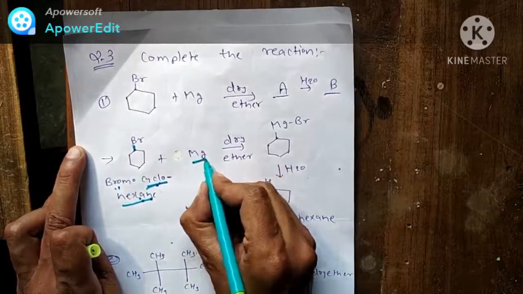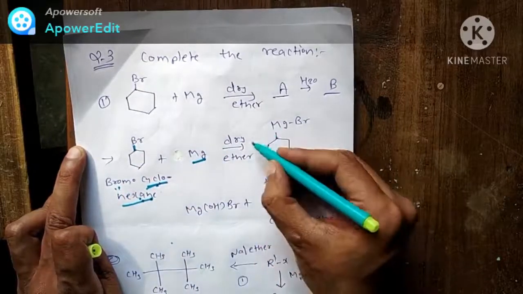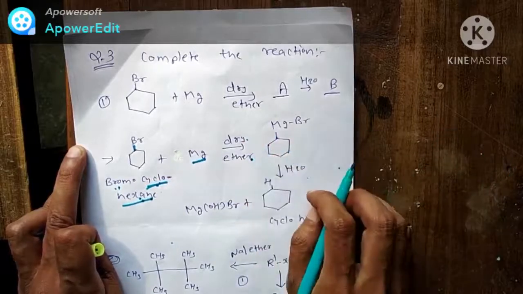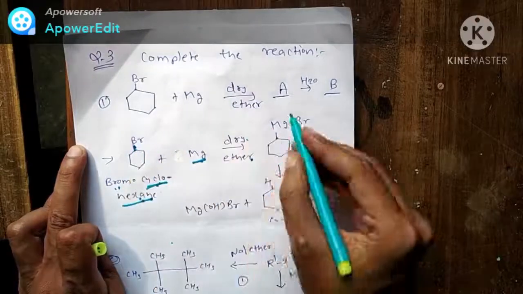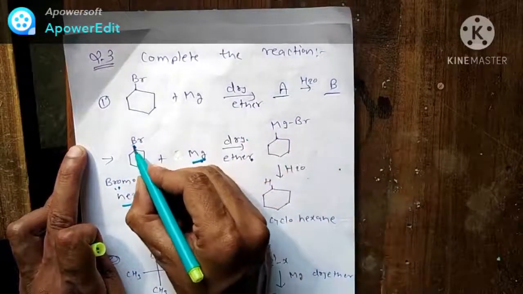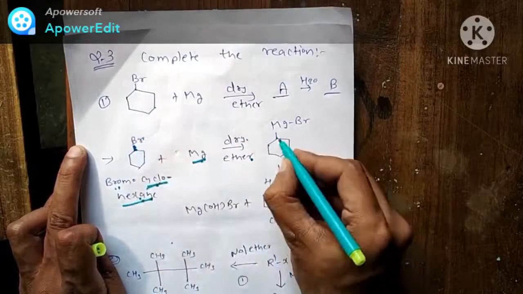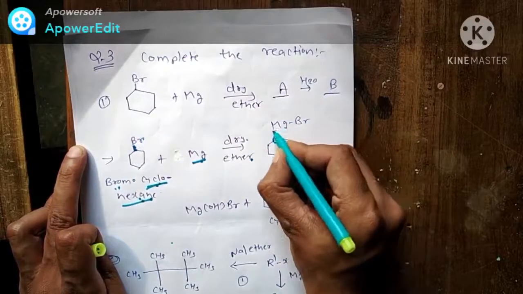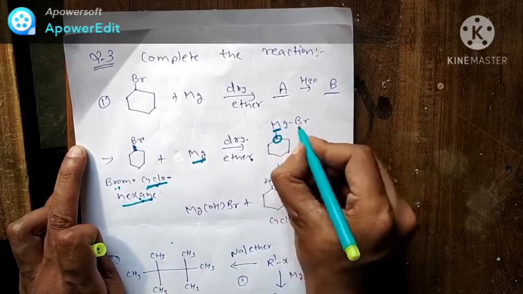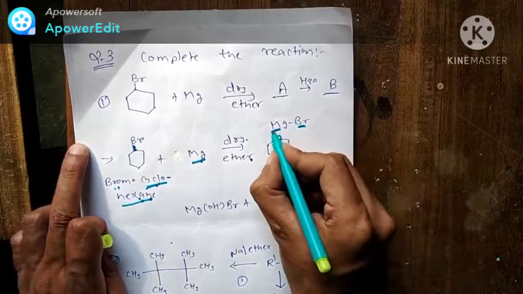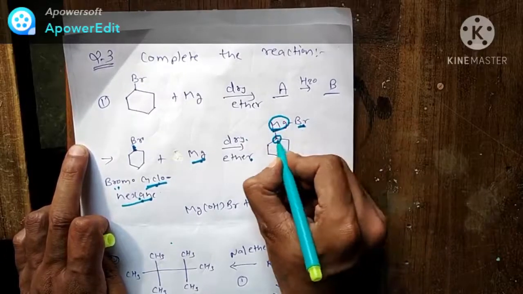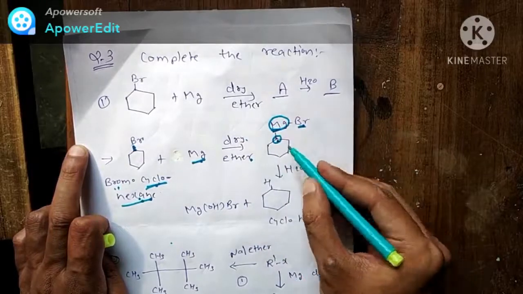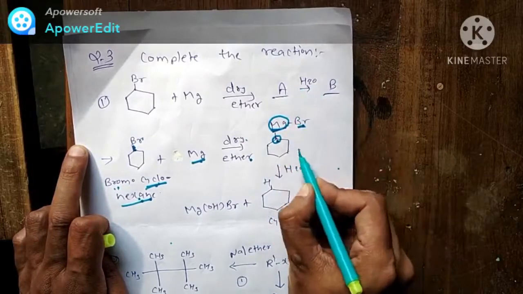When it reacts with magnesium in presence of dry ether, what will happen here? Magnesium will enter the compound in such a way that it comes between carbon and bromine. So you can see a carbon is there, then magnesium, then bromine. Then this is our compound A.